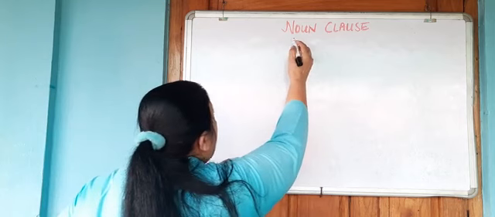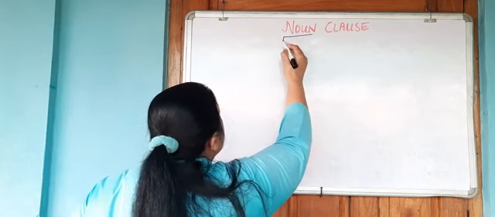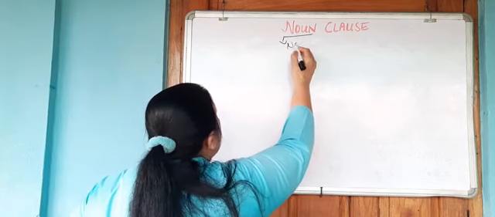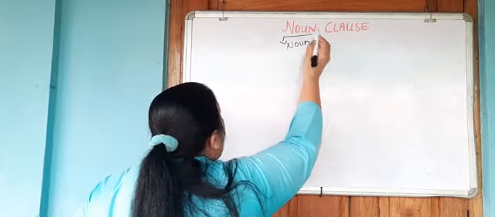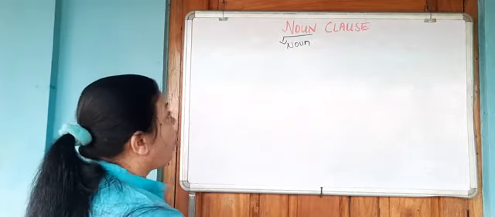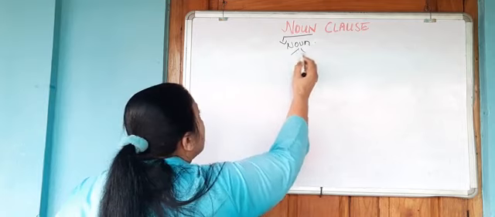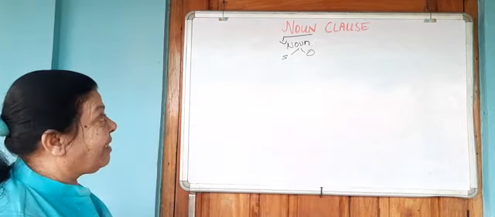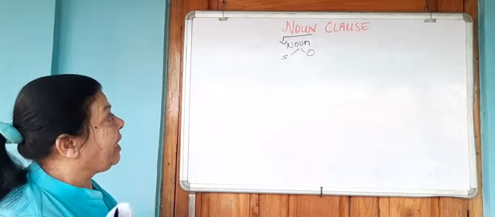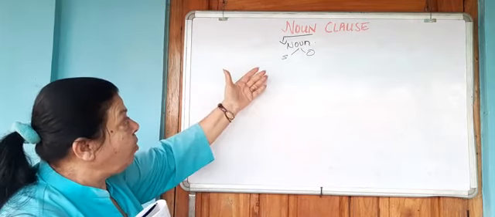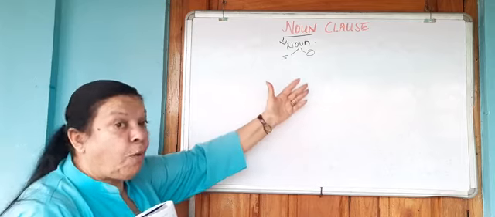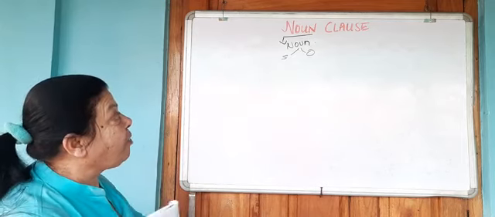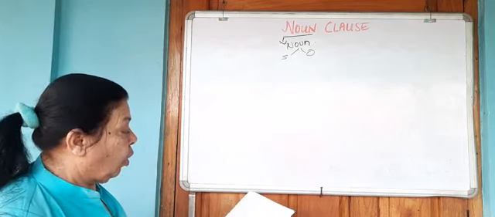Now, the noun clause does the work of the noun, and the noun is normally the subject or the object in a sentence. Therefore, let's see how the noun, which is the subject or the object in a sentence, functions as a clause.